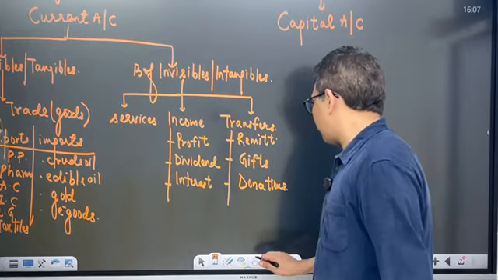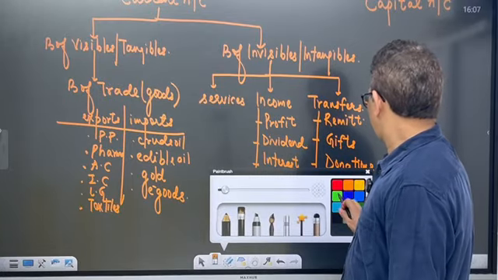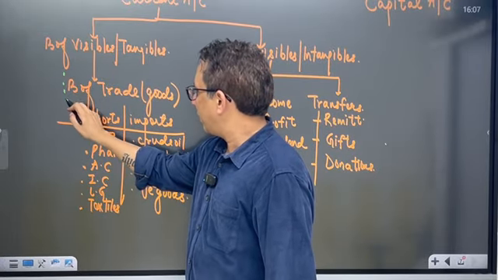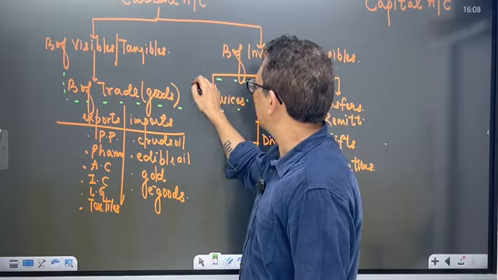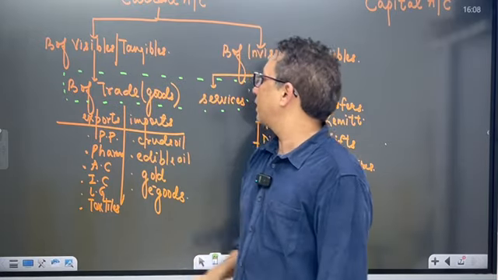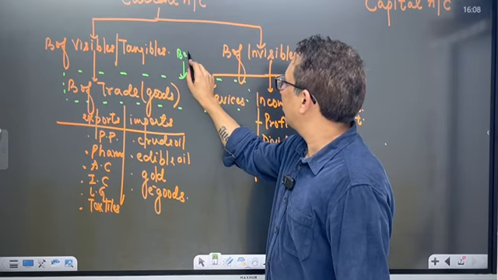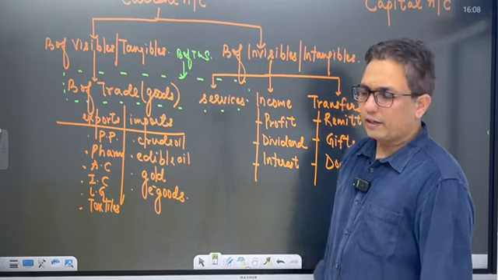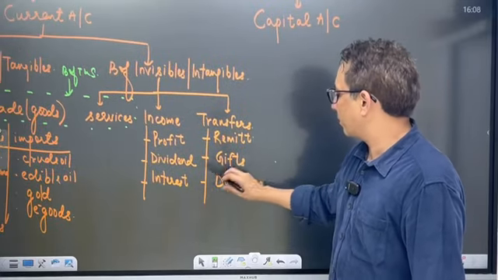Then these two, this balance of trade and services, this is together called as balance of trade and services. ठीक? Then this is about the current account.